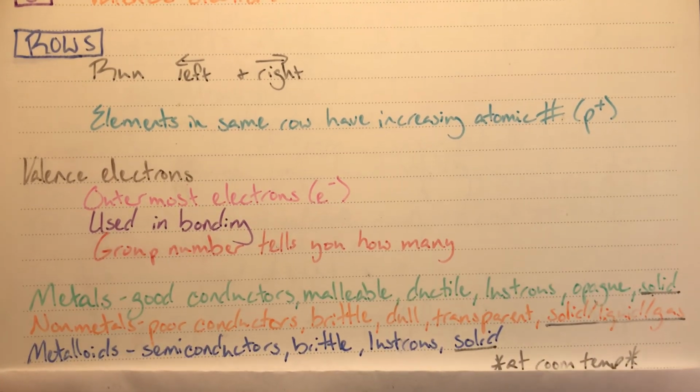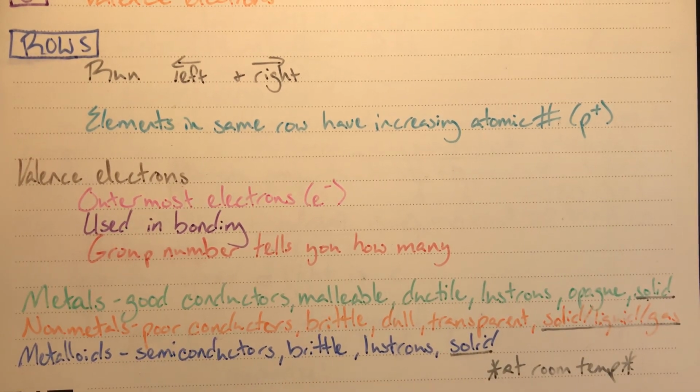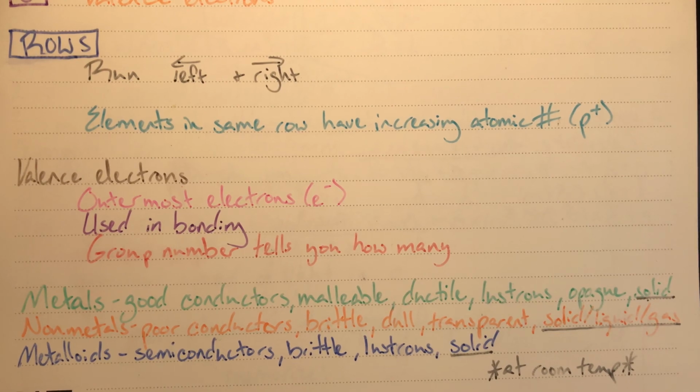Finally, we have my metalloids. My metalloids are going to be semiconductors. They will be brittle but lustrous and solid at room temperature. My metalloids are the middle ground between metals and nonmetals. We will discuss more in depth on where metals, nonmetals, and metalloids are on the periodic table in the next video.